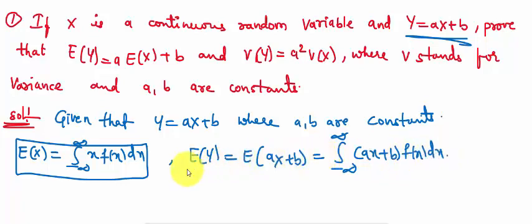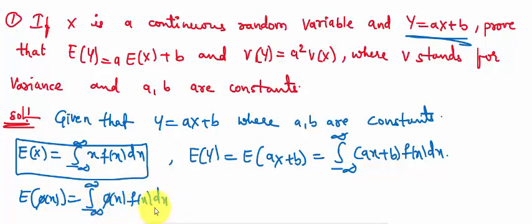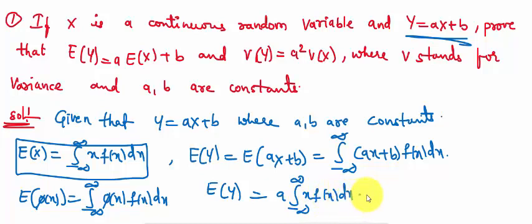By using the expectation formula, E of phi of X is also equal to the integral from minus infinity to infinity of phi of x f of x dx, by the definition of the expectation. Here we can separate the terms. A is a constant, so write it outside: integral from minus infinity to infinity of x f of x dx, plus b is a constant, so write it outside: integral from minus infinity to infinity of f of x dx.